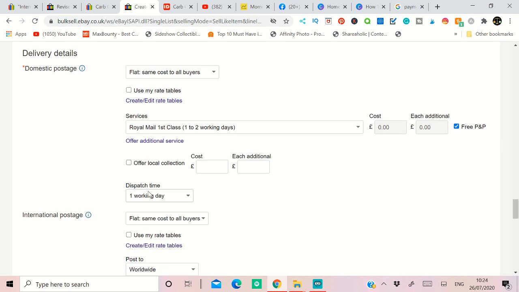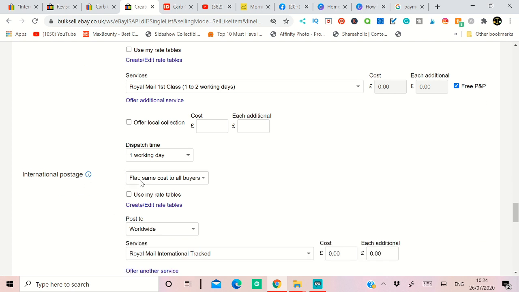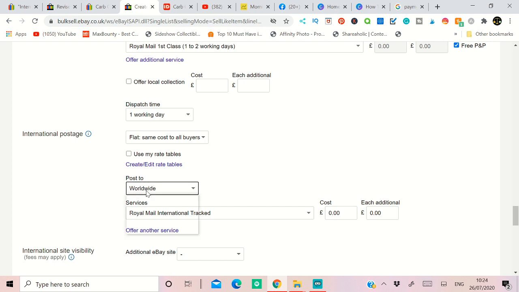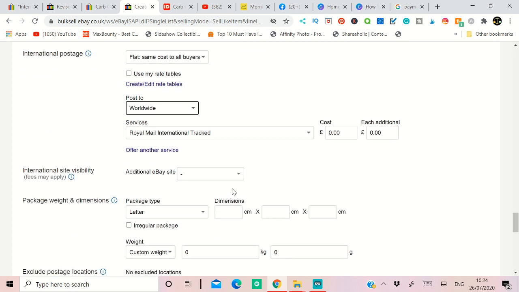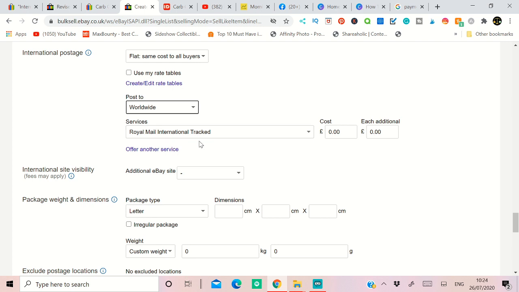Dispatch time is 1 working day, but because it's an ebook, you can dispatch it within 2 to 3 hours. For international postage, select same cost for all buyers, post worldwide, select the delivery method, and set the price to 0.